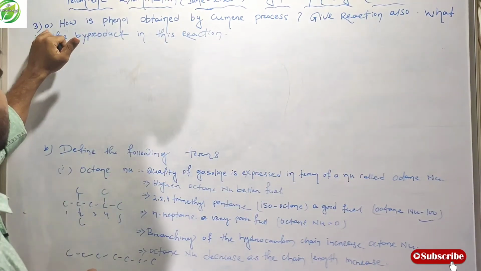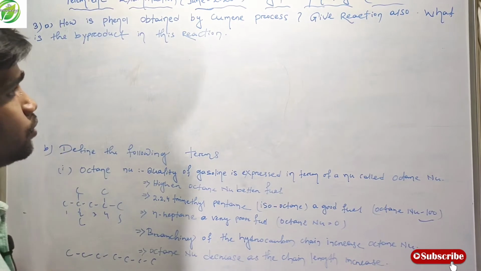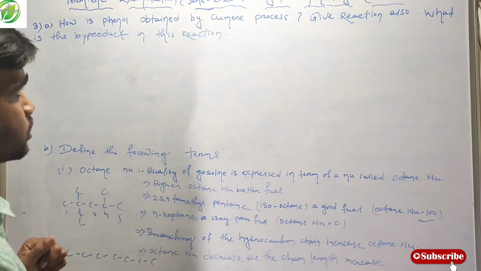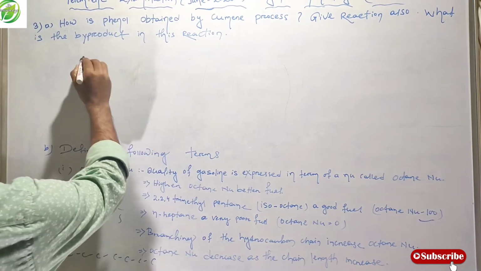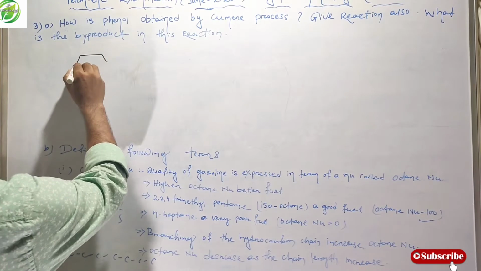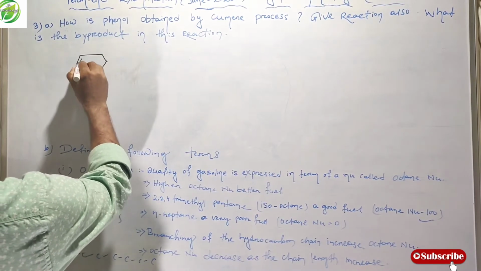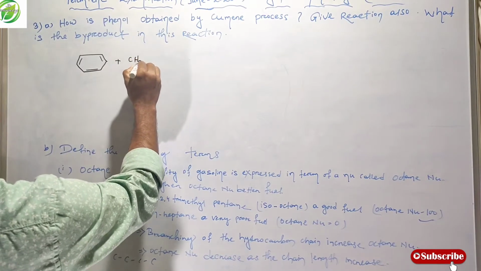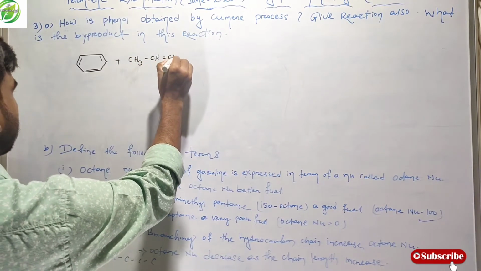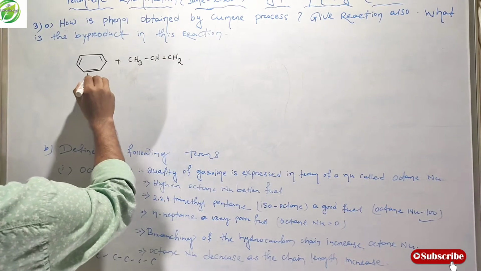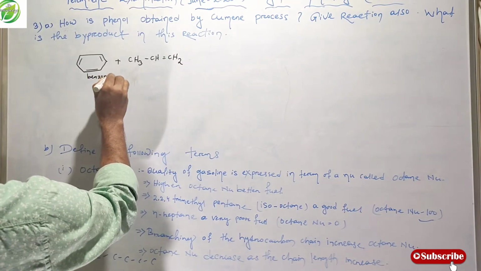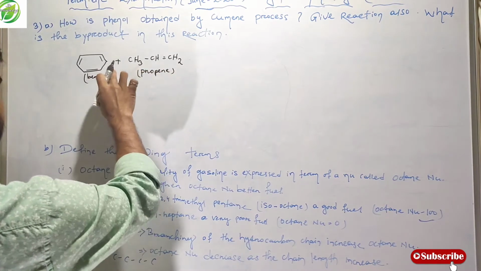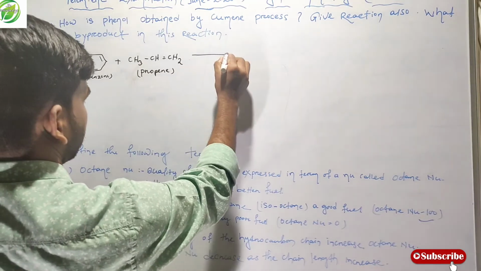Friends, this is question number 3a. How is phenol obtained by the Cumene process? Give reactions also. What is the byproduct in these reactions? Friends, when benzene reacts with propene, this is benzene and this is propene. When this benzene reacts with propene in the presence of AlCl3,